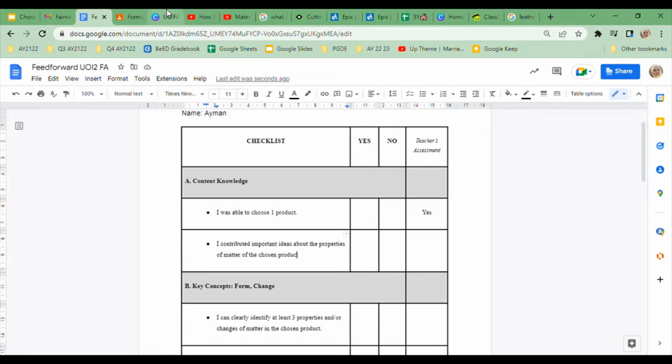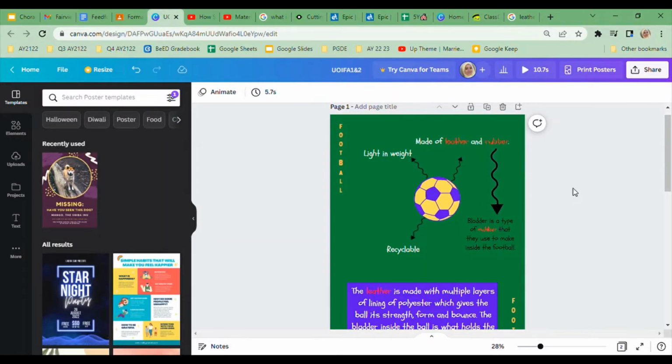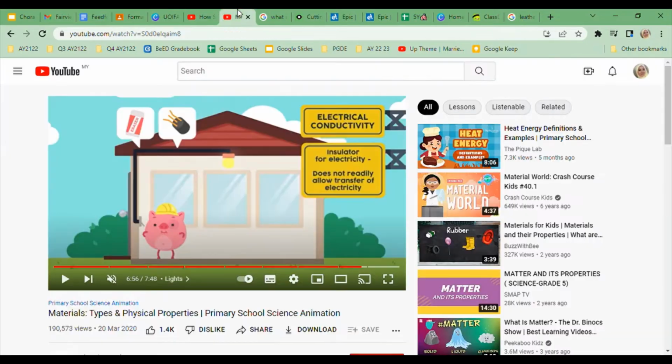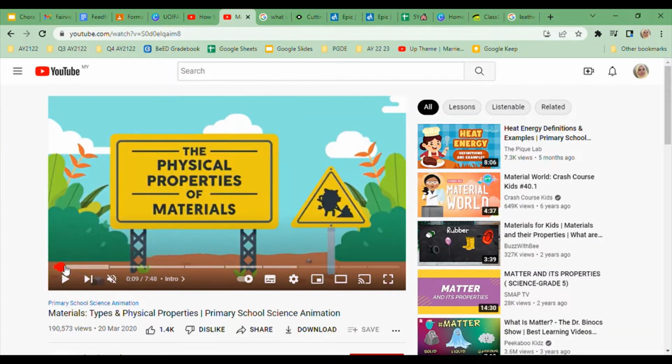So here, if we look at this poster, and when we read the poster, I see that Ayman has written down a few descriptions about a football. It's made of leather and rubber, it's light in weight and recyclable. However, to explain the properties of materials, I want you to remember the video that we watched here. The video about the 3 little pigs.